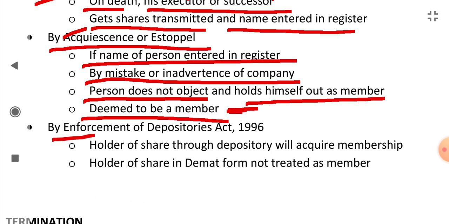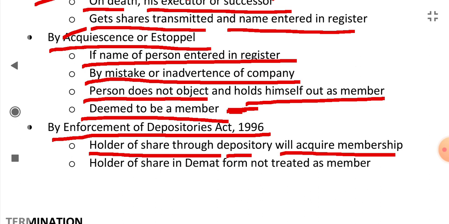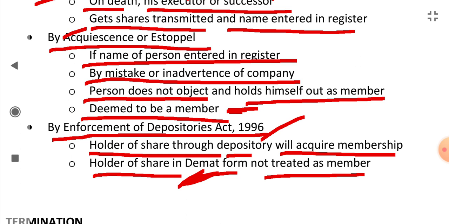By enforcement of the Depositories Act 1996, what does it say? The holder of a share through a depository will acquire membership. Those persons who get the share through a depository are members. The persons who have shares in demat form are not treated as members; the persons who get shares from a depository are treated as members.